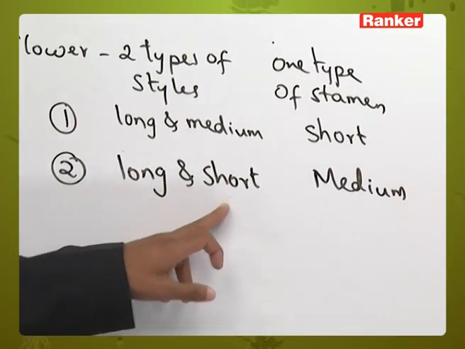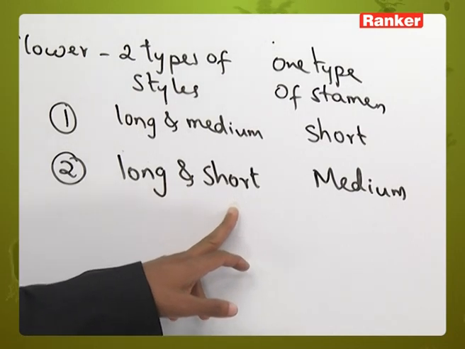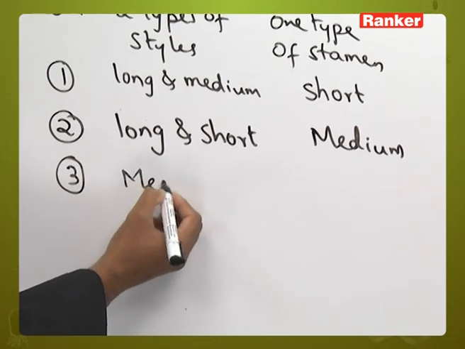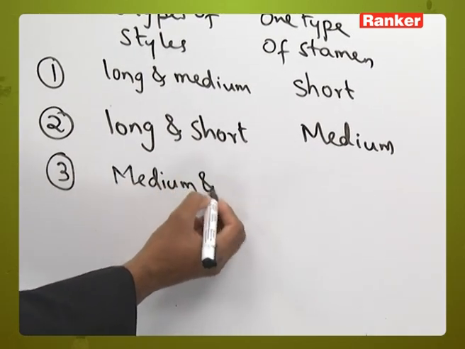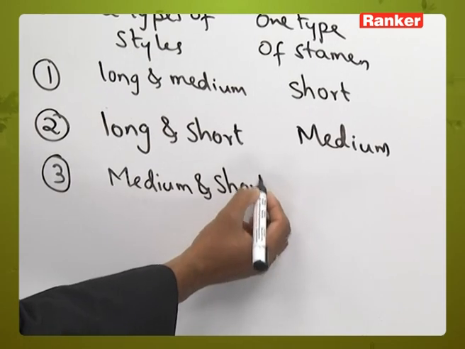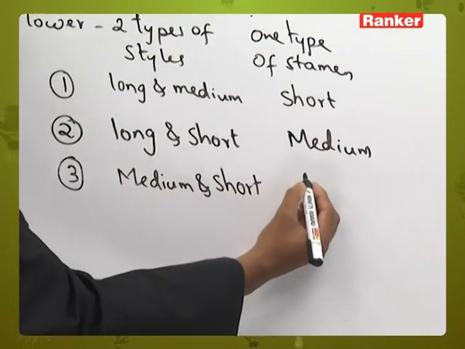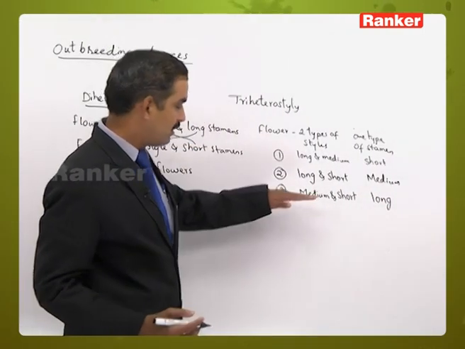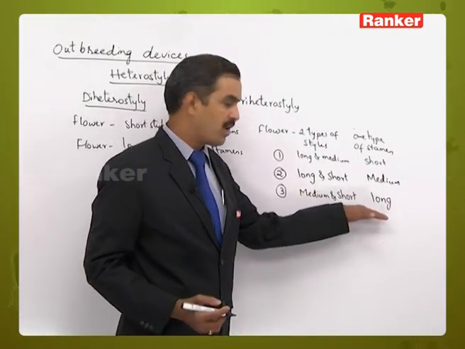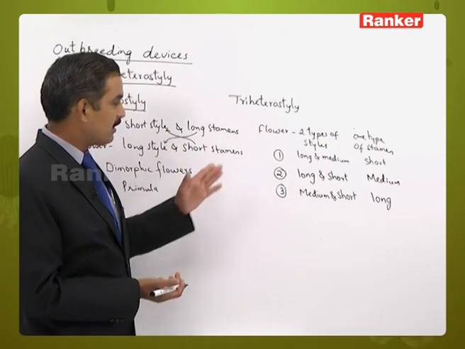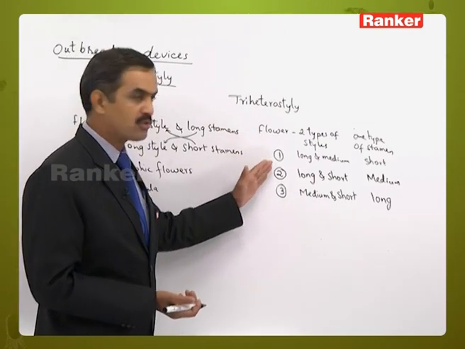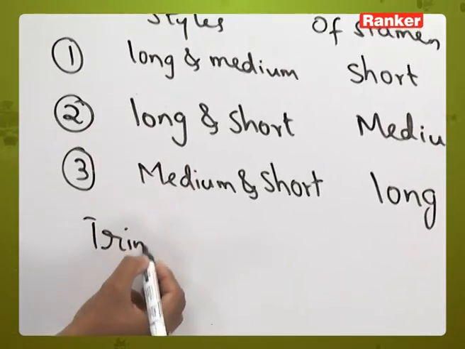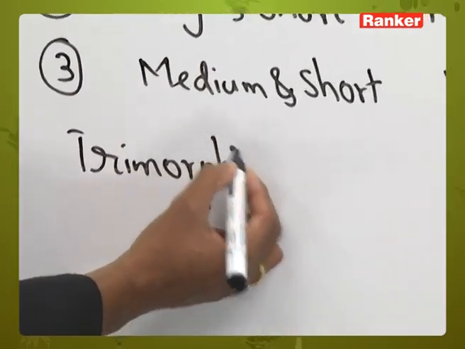So because of that reason also there is no possibility of self pollination. Whereas in the third type of flower, which contains medium sized and short sized styles, in such flower the stamens will be of long size. Here also there is no possibility of self pollination. So here, as we can observe, three types of flowers are present. So we call such type of flowers as trimorphic flowers.